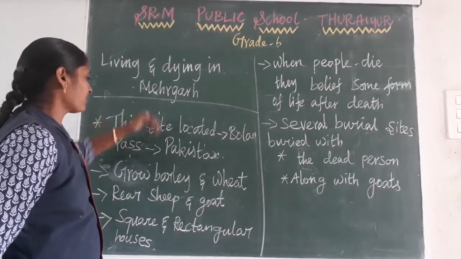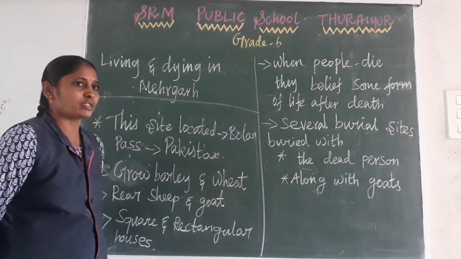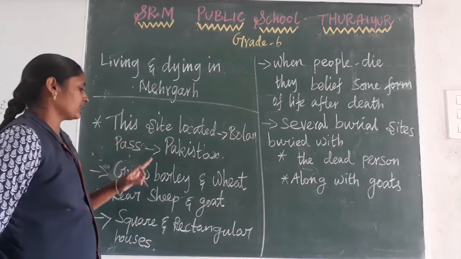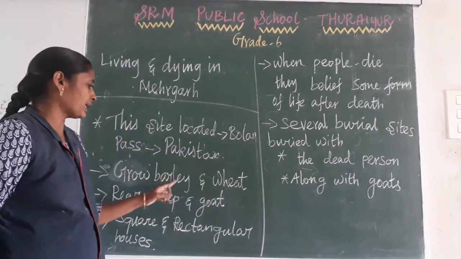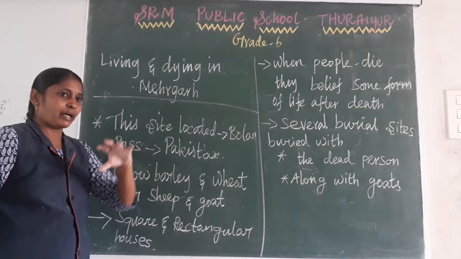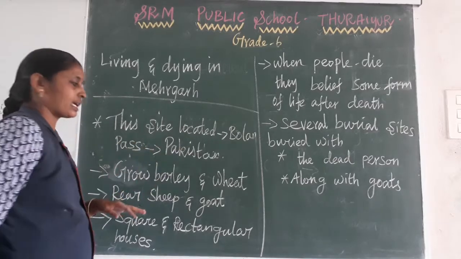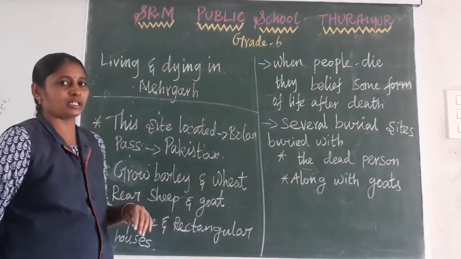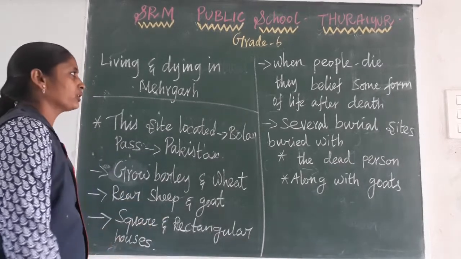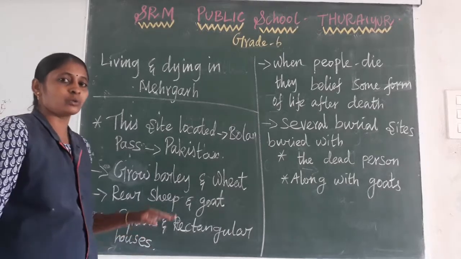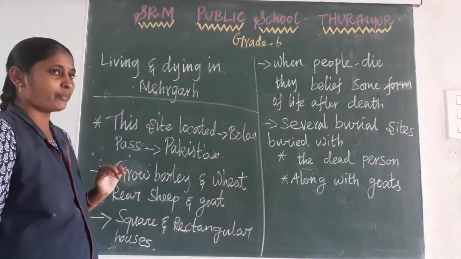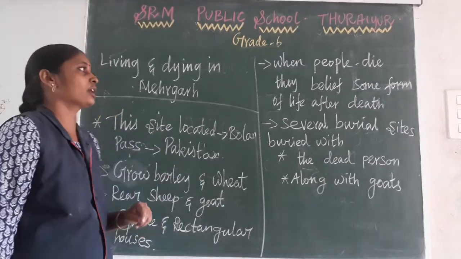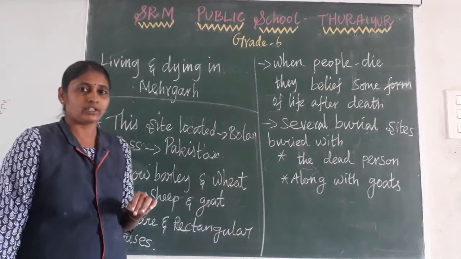In this Mehar site, the people first started to grow barley and wheat. Among these areas in the northwest side, in this place alone, the people started to rear sheep and goats, and the people started to build houses in this area. Those houses were square or rectangular in shape.